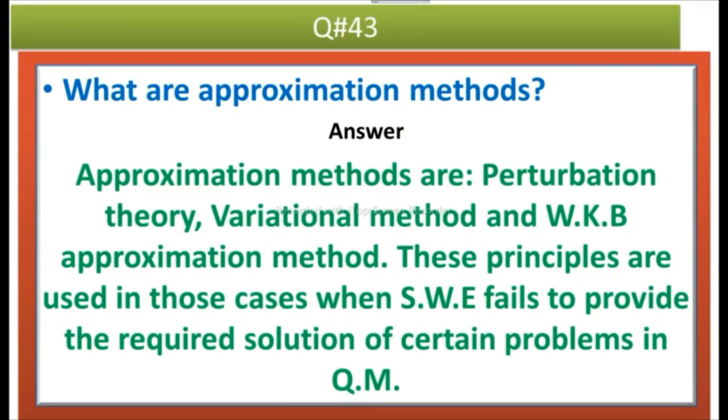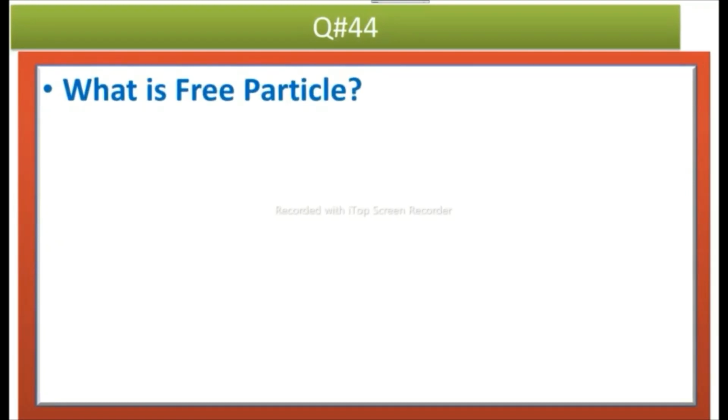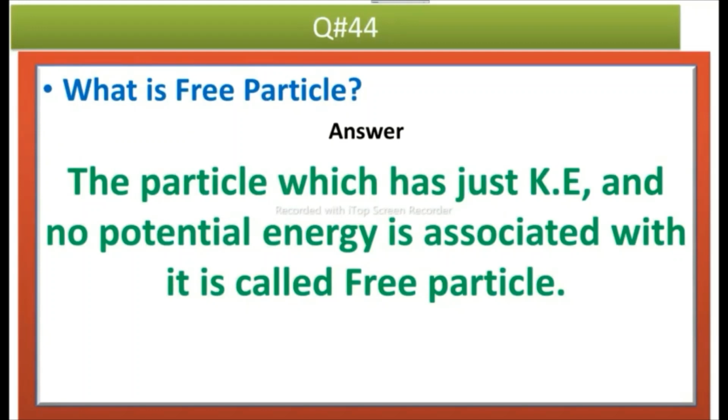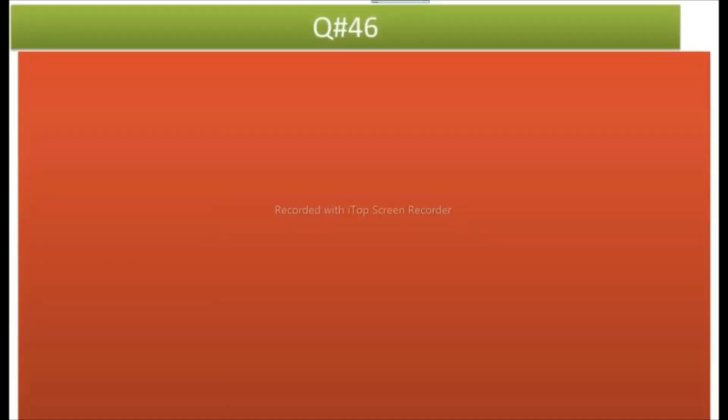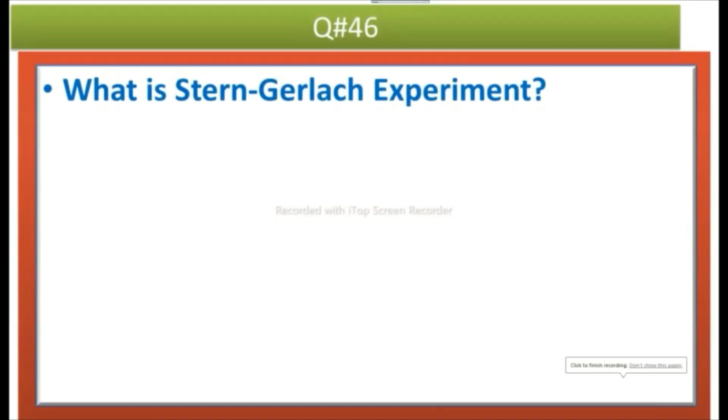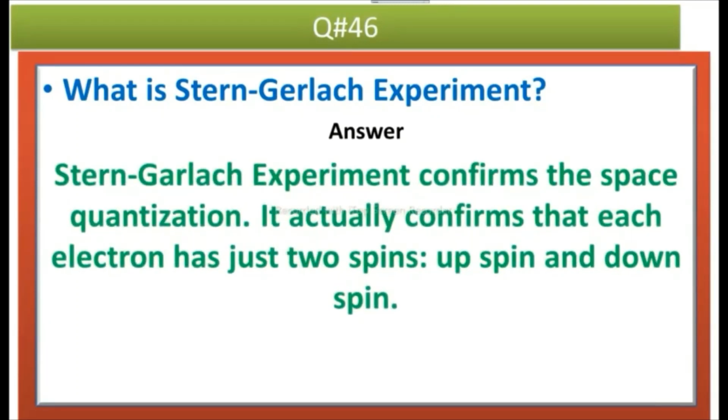The next question is, what is free particle? Answer is, the particle which has just kinetic energy and no potential energy associated with it is called free particle. Question is, what is Stern-Gerlach experiment? Answer is, Stern-Gerlach experiment confirms the space quantization. It actually confirms that each electron has just two spins, up spin and down spin.